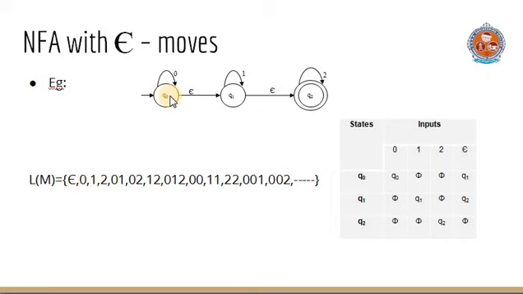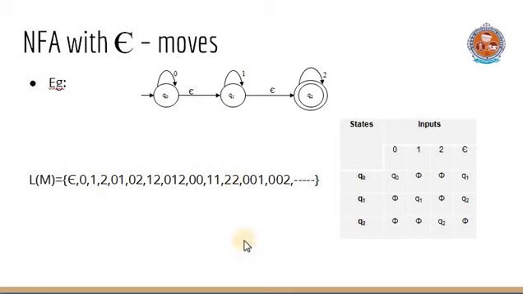In this way, first by using epsilon we can move from initial state to Q1, with 1 we are here, and with another epsilon we move to the final state. In that way 1 is accepted. Similarly, consider the string 2. So with one epsilon we can move to Q1, with another epsilon we can move to Q2. Here with 2 we are at the same state, final state Q2. So 2 is accepted. In the end the remaining strings are also accepted.